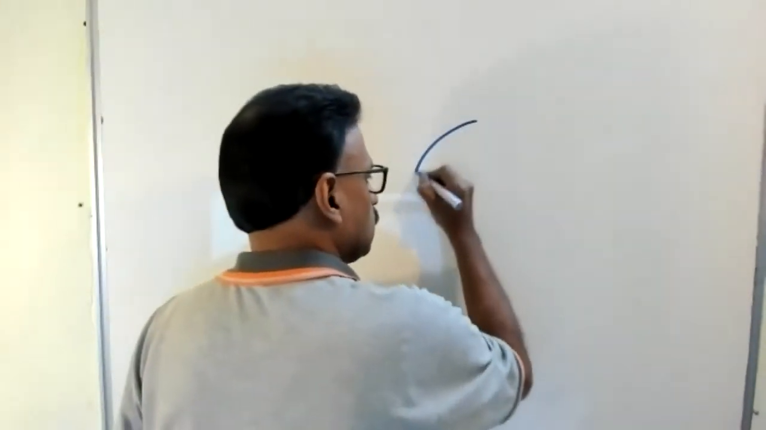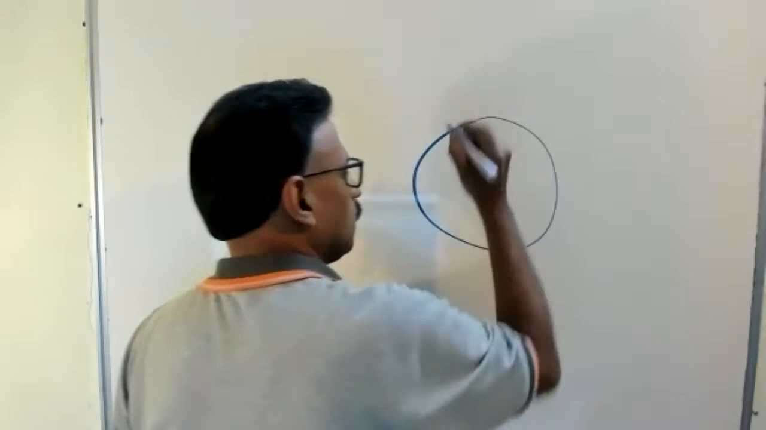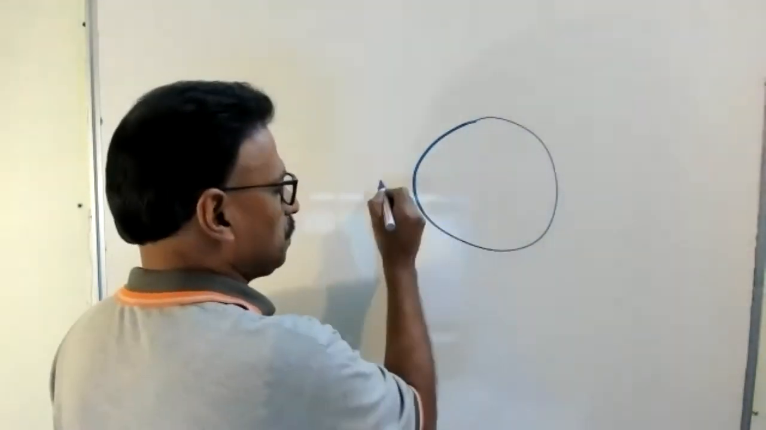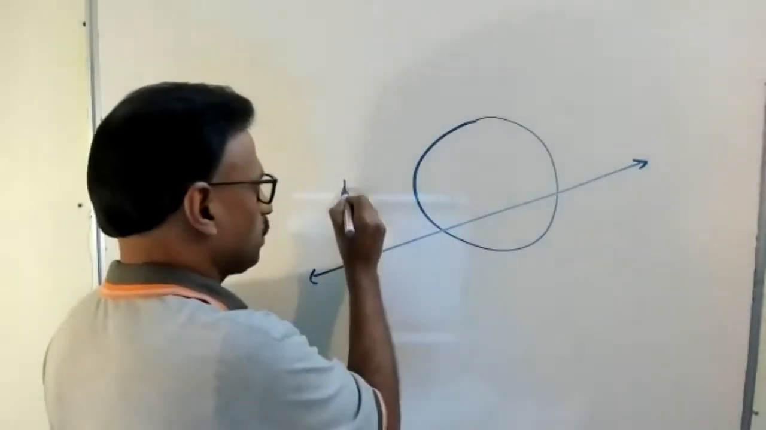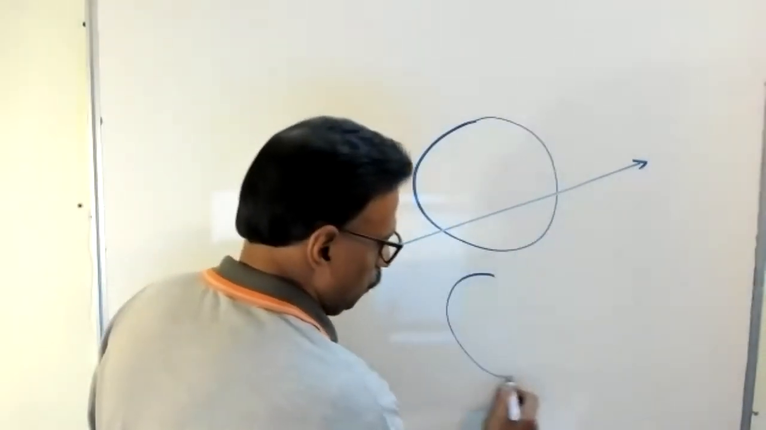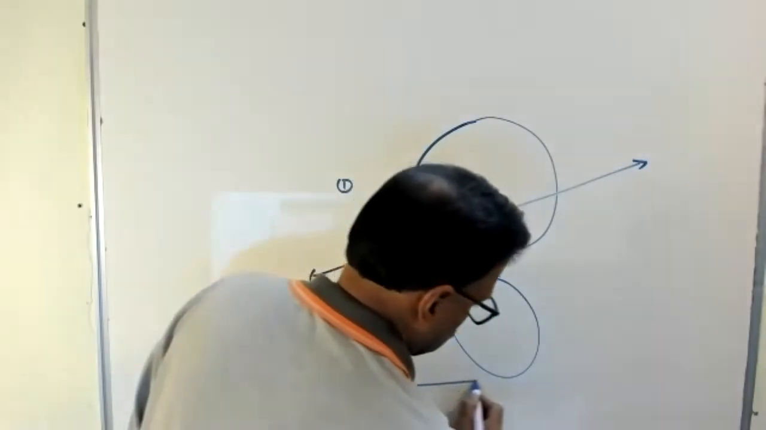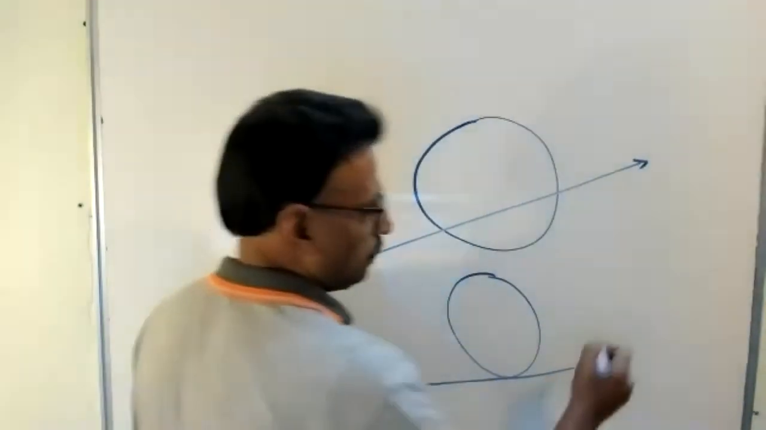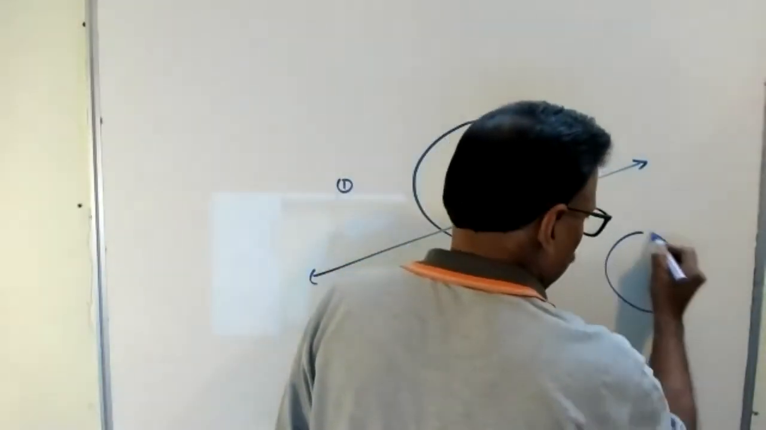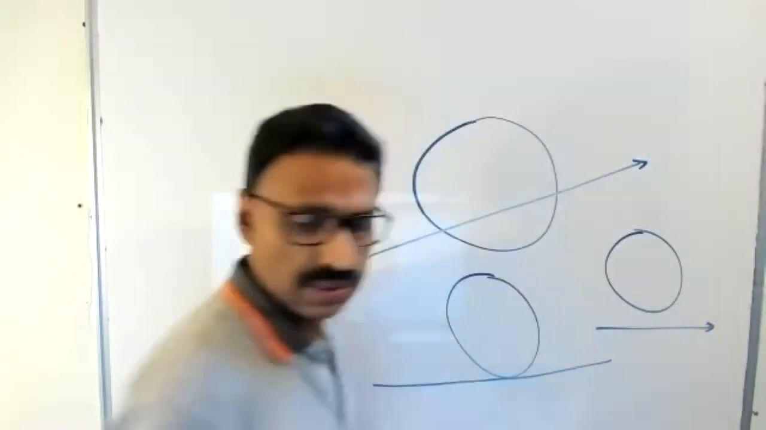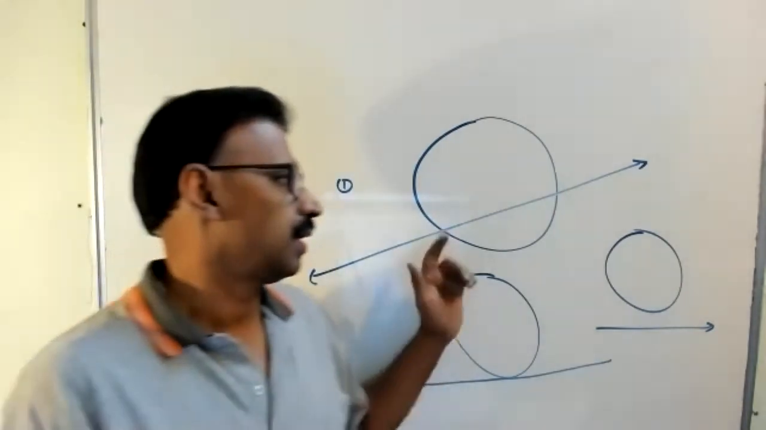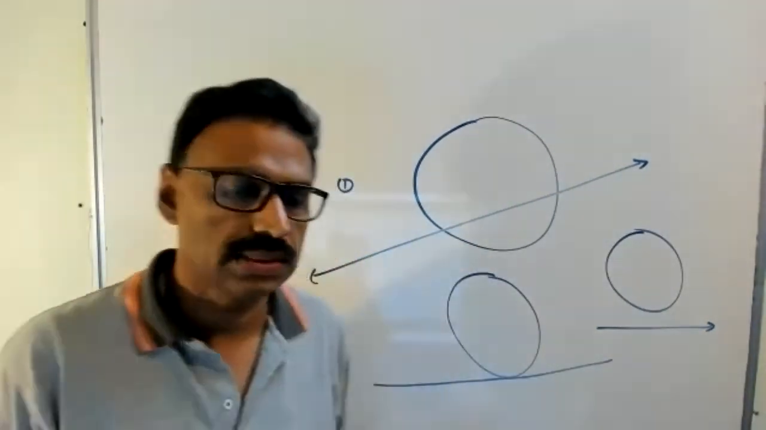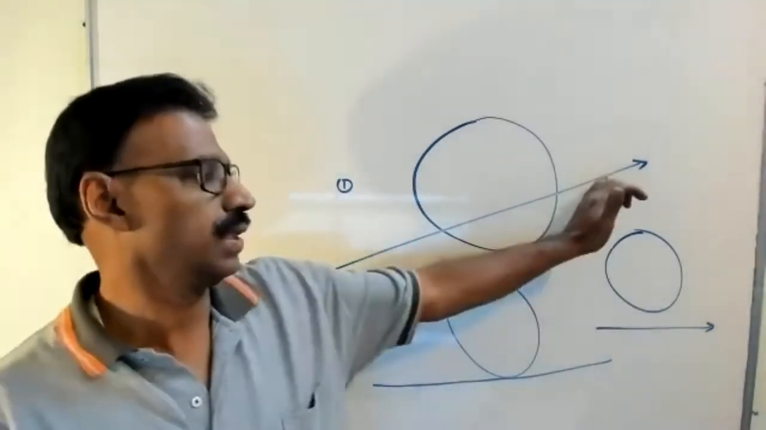Suppose option one, it is passing like this. This is option one. Option two, it just touches. Option three, no touch, like this. There are three options for a circle and a line. The first option is passing through the circle.